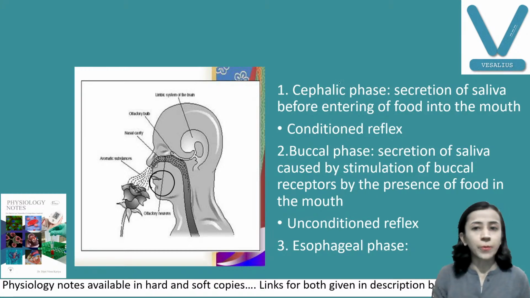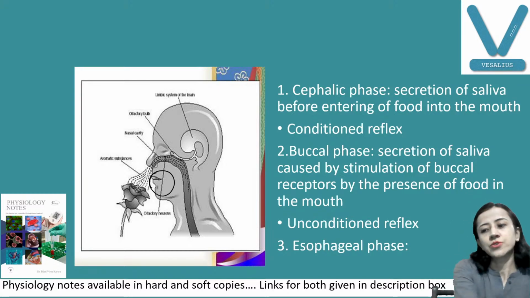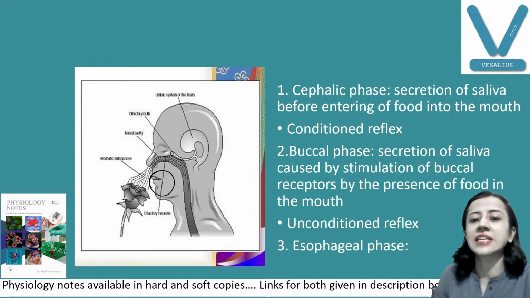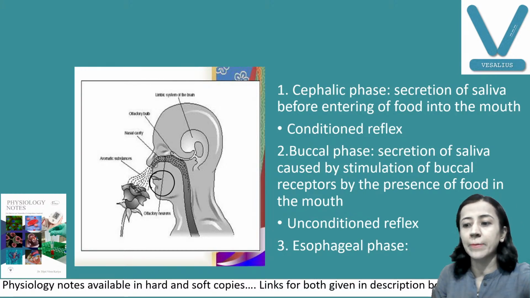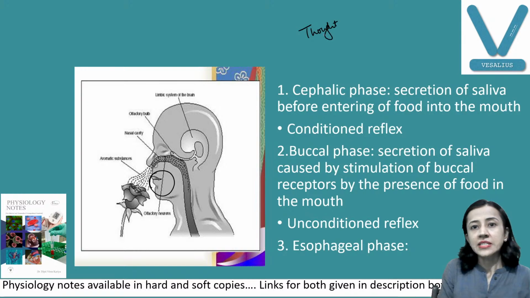I'll just explain. Suppose you are sitting in the class and you think that your mother will prepare your favorite dish today. What happens? You have salivary secretion. So you can say that this is a conditioned reflex. Conditioned reflex means it is a learned reflex. Here it happens because of thought, thinking about the food. Second thing, that is smell, hearing about the food, or vision.